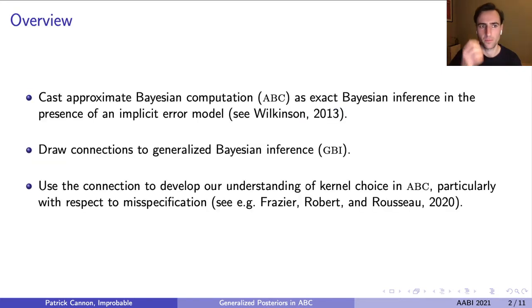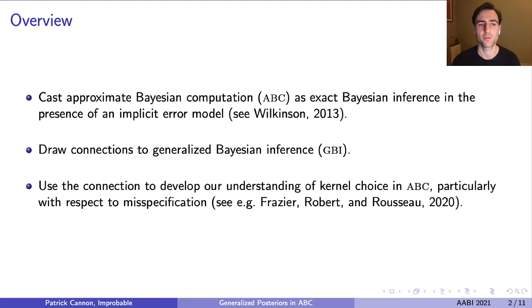In our work, we often find that simulators provide only a partial picture of real-world processes. In order to use ABC when simulators aren't fully accurate representations of reality, we carried out this work to better understand the use of ABC in misspecified settings. We do this here in 3 steps.